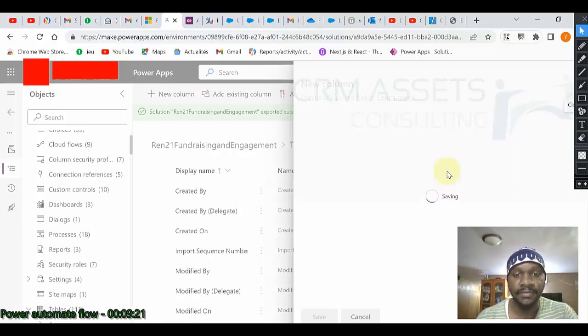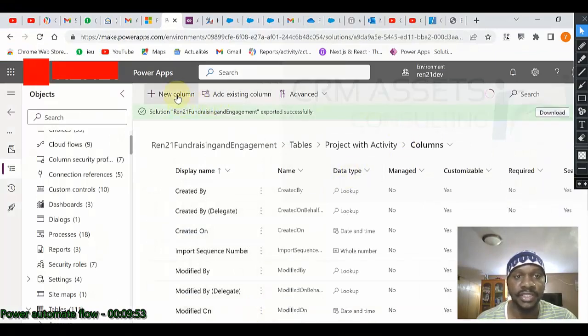It is saving. So let us wait a little bit so that the save completes for us to create our lookup. And after that, we will use XRM Toolbox to create the polymorphic field or the regarding field. Okay, so it is saved.